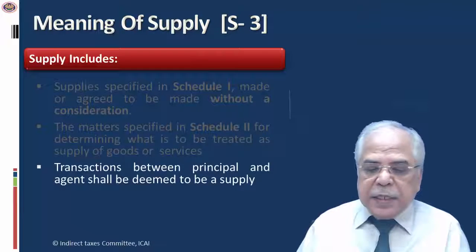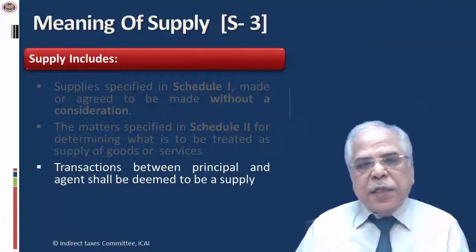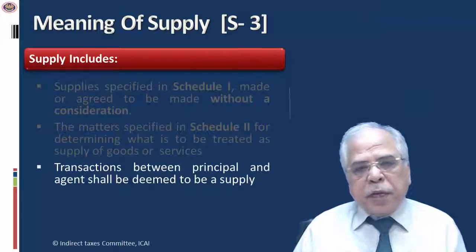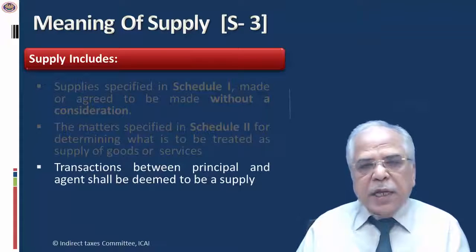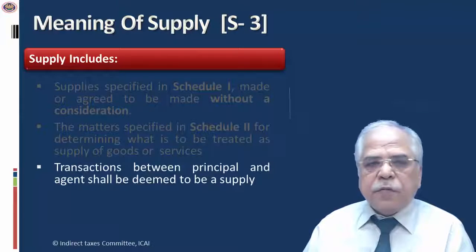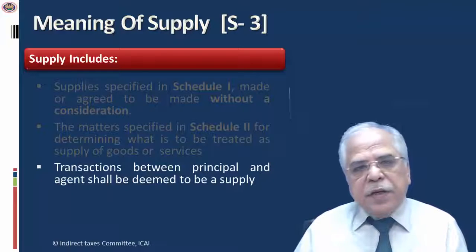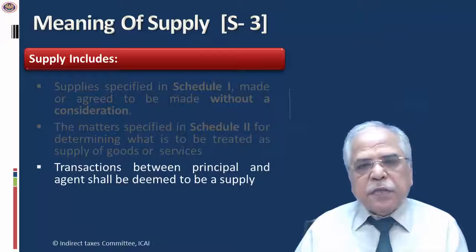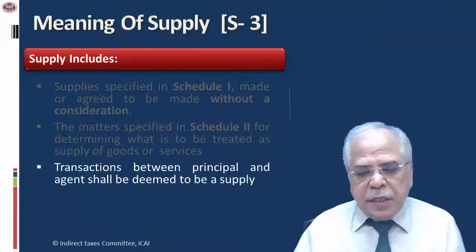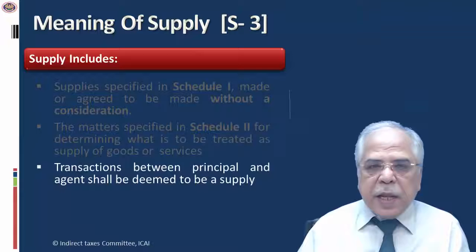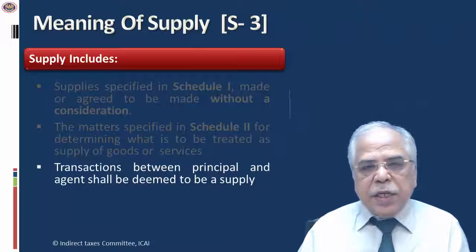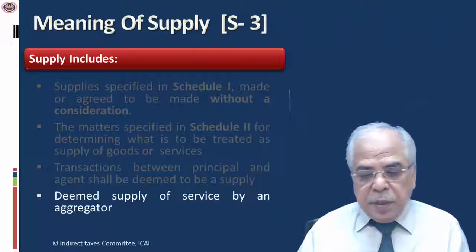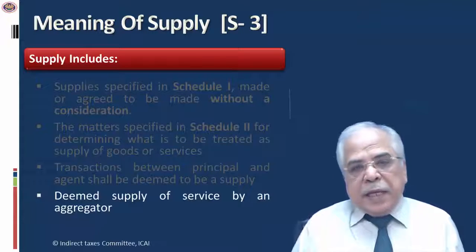Transaction between principal and agent shall be deemed to be a supply. They are saying, for example, if I am appointing an agent to sell my goods and he is selling the goods, he is getting a commission from me. So the activity performed by the agent on my behalf, that is selling, for which he is charging a commission, shall also be considered to be a supply made by the agent to the principal. Deemed supply of service by an aggregator.